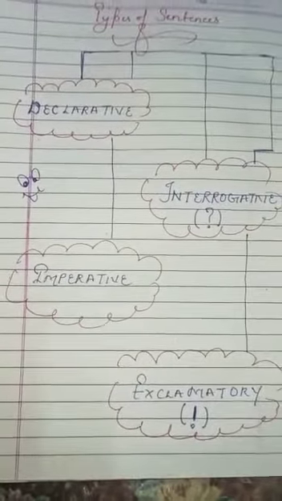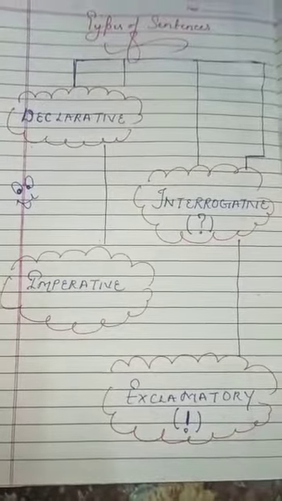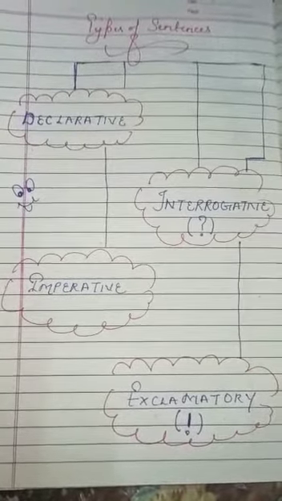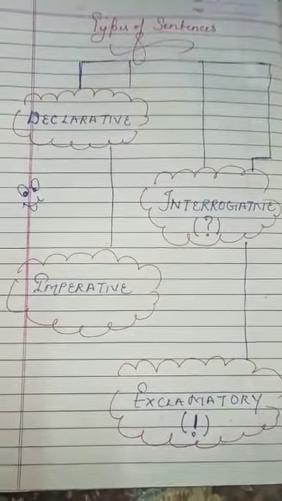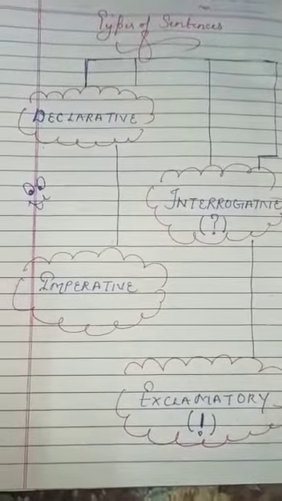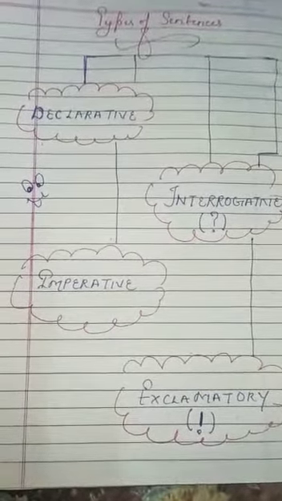There are various types of sentences, namely declarative sentence, which gives a statement; then an interrogative sentence, which generally ends with a question mark; imperative sentence, which is a request or a command; then there is exclamatory sentence, which has an exclamatory mark in it. Before proceeding to the exercise, let's talk about the sentences and their types.